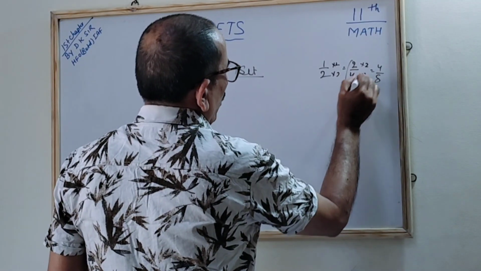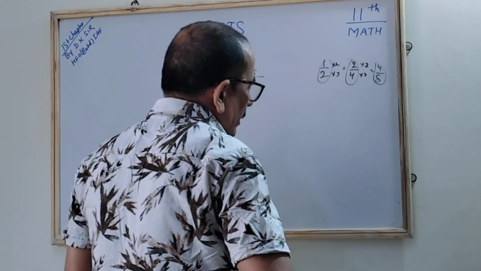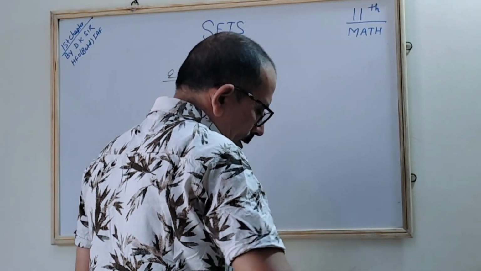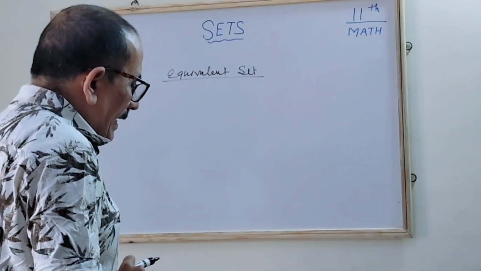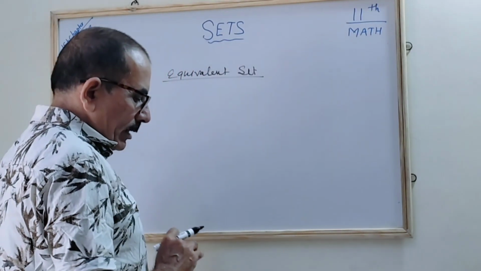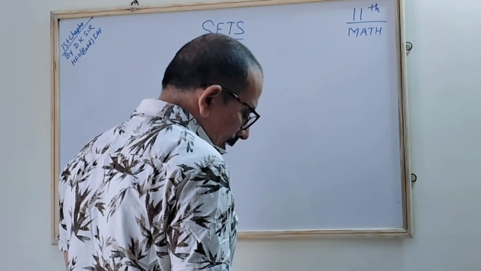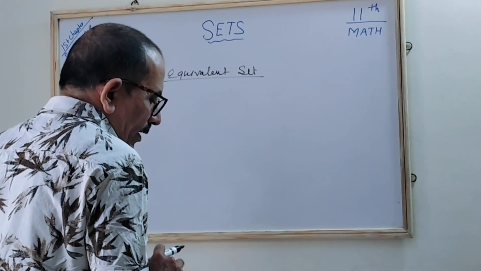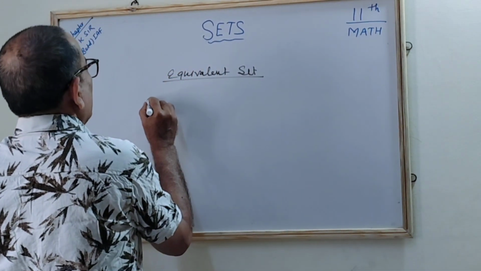These are all equivalent, correct? So what is an equivalent set? Two finite sets A and B are equivalent sets if their cardinal numbers are the same.